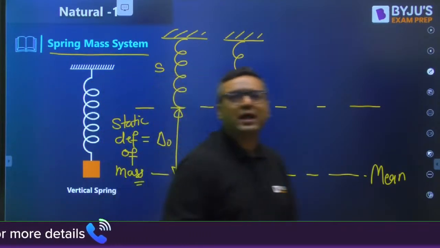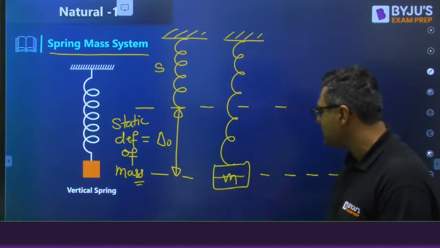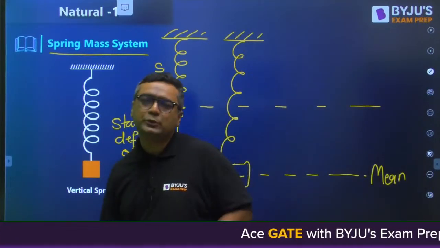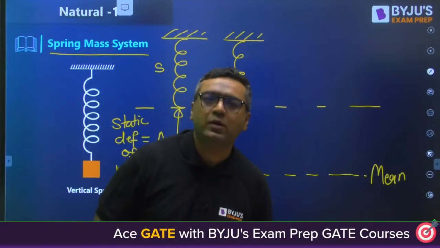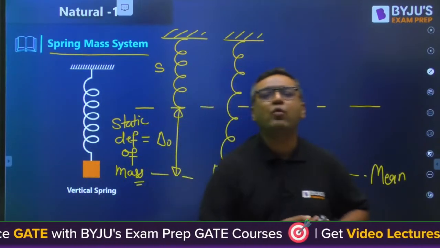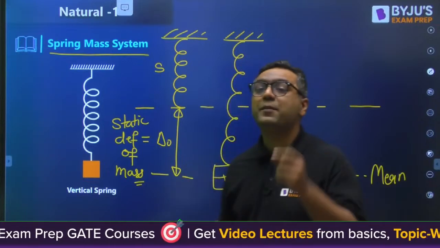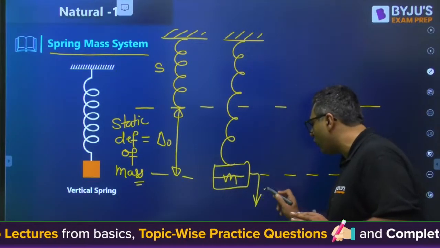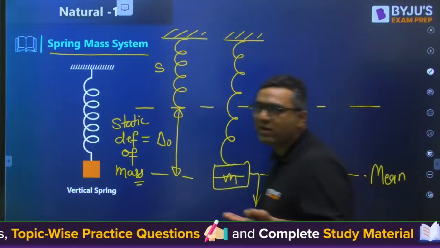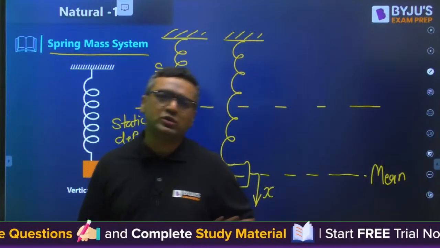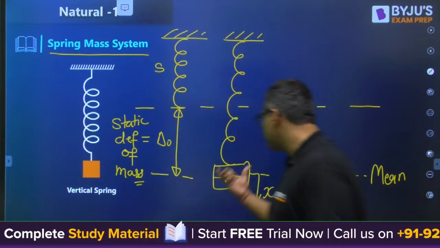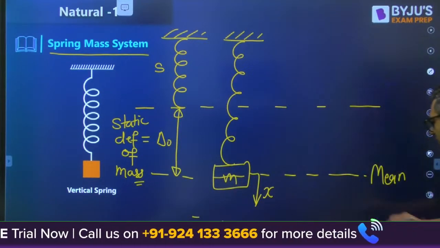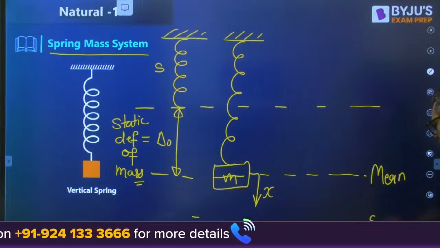Till now there are no vibrations and no unbalanced force, because we are studying a natural vibration system. To start the vibration, we need to provide some external force or disturbance. So we provide a disturbance in the form of X, because it is natural vibration and we assume there is no outside force. We displace this system by X, and that position is said to be the extreme position.